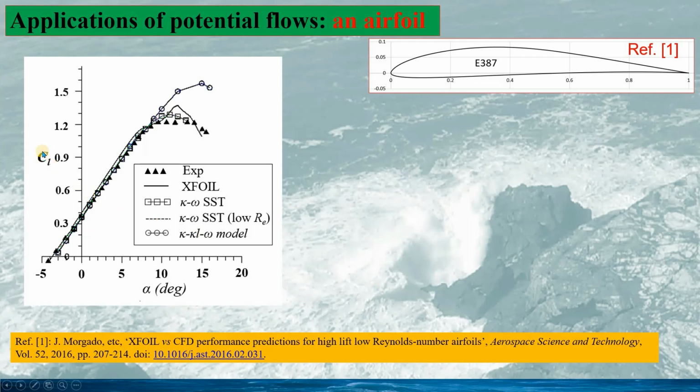For the lift coefficient, CL, we can see XFOIL predicts the lift coefficient very close to the experiment data, even at a high angle of attack. See here, XFOIL predicts quite a good result against the experiment, even better than the CFD prediction.